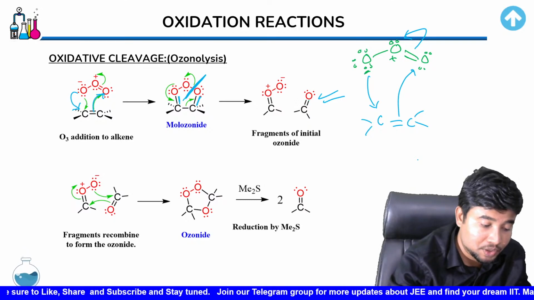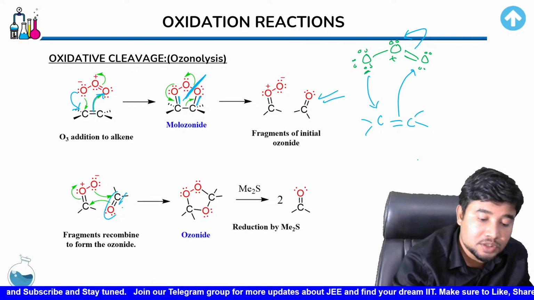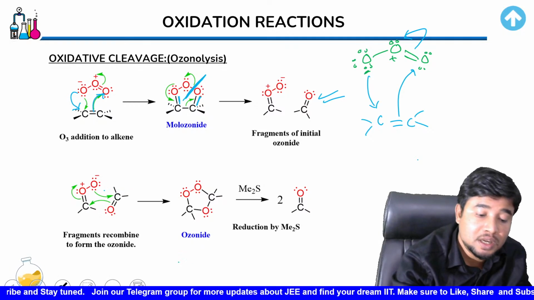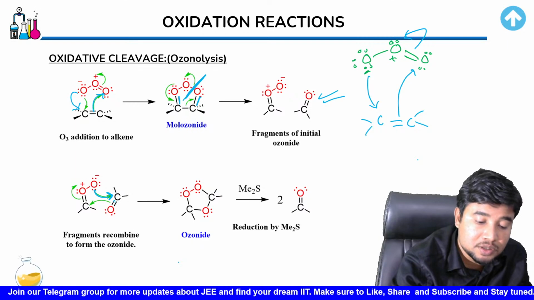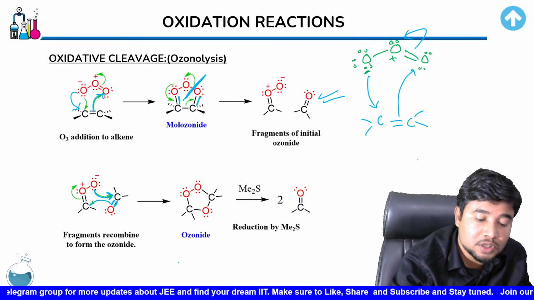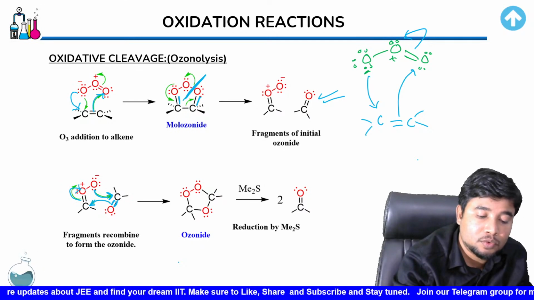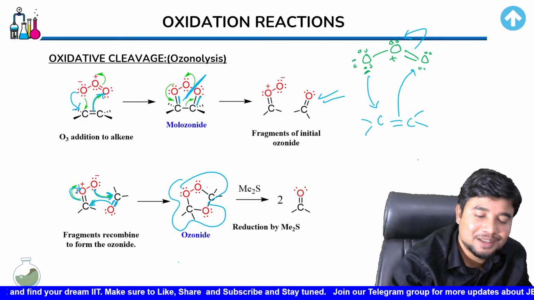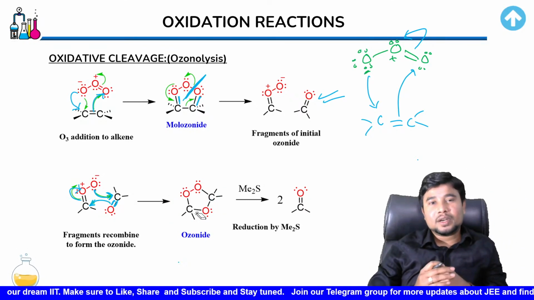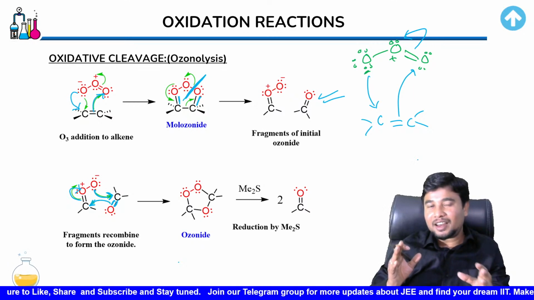I'll just show you over here. We have flipped this C-O bond, and with this flipping of the C-O bond, this oxygen gives its electron density to carbon, and for that reason, this double bond would move its electron density to this carbon. And that again would cause this double bond to move from here to here. And that would result in formation of another cycle. And this cycle, what do we call it? We call it the ozonide. And this ozonide is again unstable.